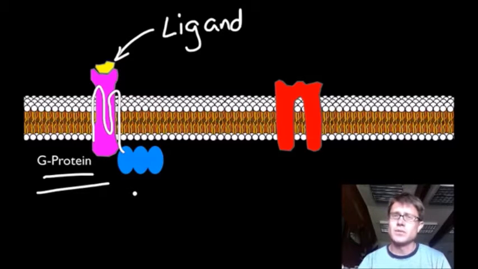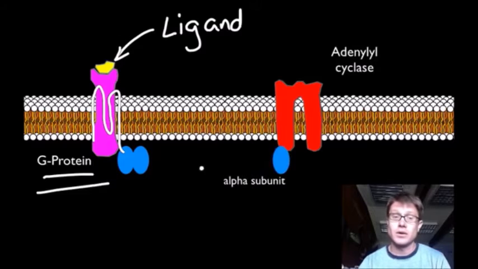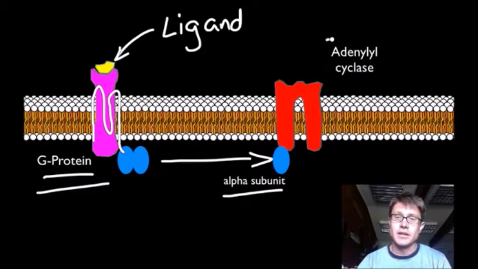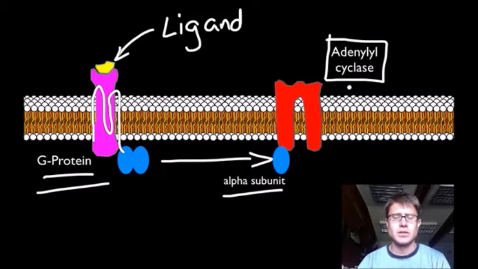And so what happens is when that ligand, in this case epinephrine, attaches to the G protein, it causes a conformation change in that protein, so it's changing the shape of the protein. What happens when it changes that shape is it releases one of those alpha subunits. And so the alpha subunit will be released, and it's going to move to a protein just down the way in the cell. This protein is called adenylyl cyclase. It'll make sense why it's called cyclase in just a second.